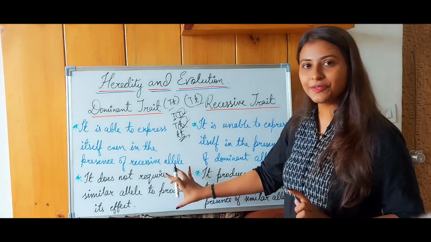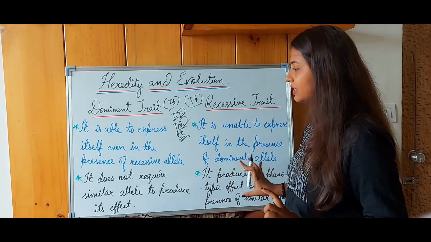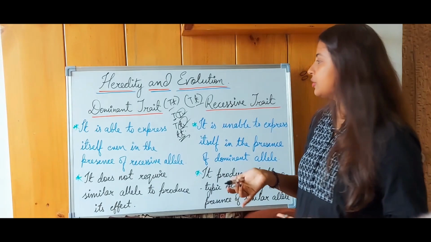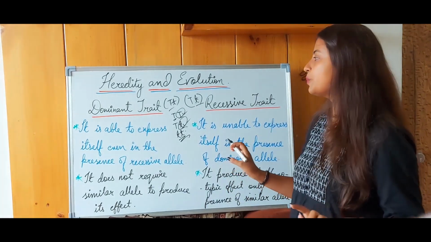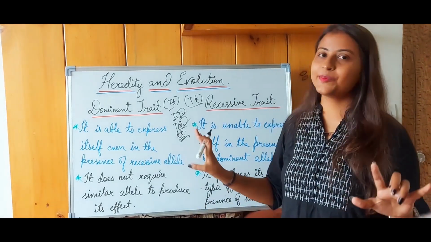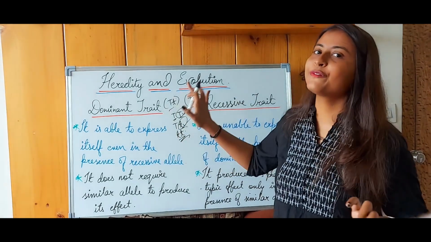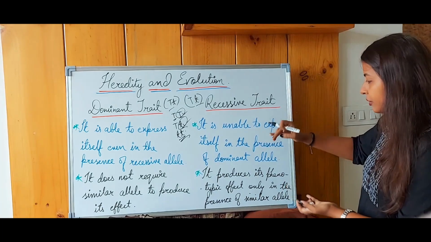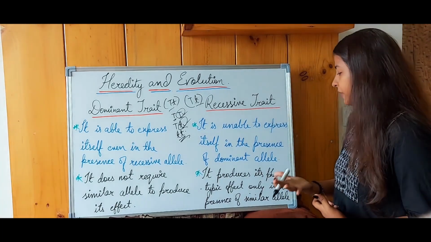So what is the other difference of dominant trait and recessive trait? It does not require a similar allele to produce its effect. It doesn't matter who's present with it. It will always express itself. Such is the case of dominant trait. But in the case of recessive trait, it produces its phenotypic effect,